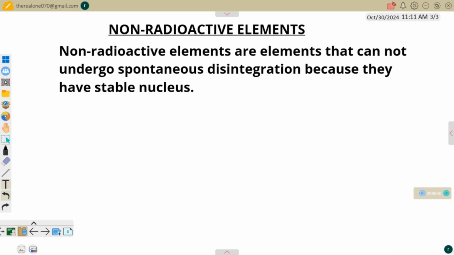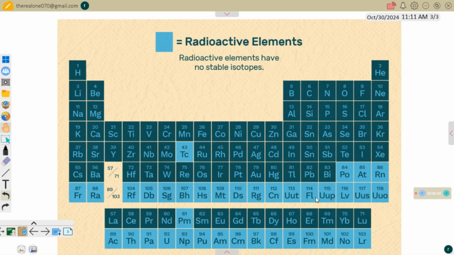Let's consider the periodic table one more time. All the other elements, apart from the ones with this color, are non-radioactive elements, starting with hydrogen down to bismuth with atomic number 83. They are all non-radioactive elements, with the exclusion of technetium, Tc, with atomic number 43, because that is a radioactive element.